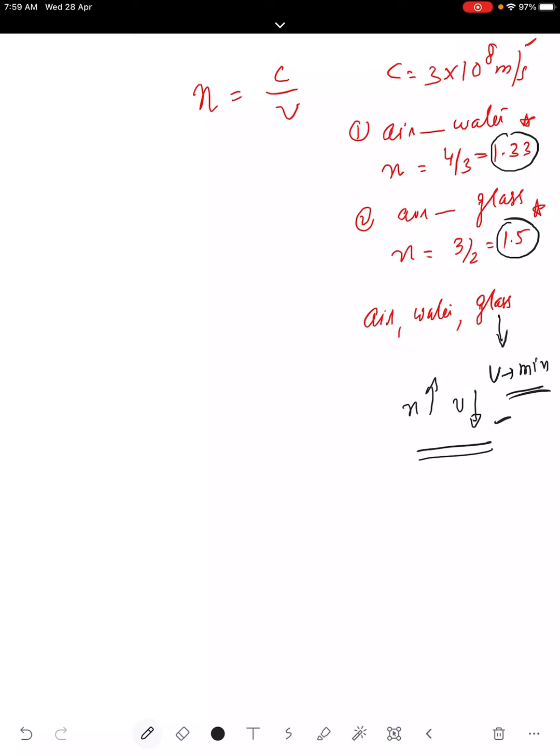Now a numerical from NCERT, which I am discussing here. Suppose light travels from air to water. What is the velocity of light in water?